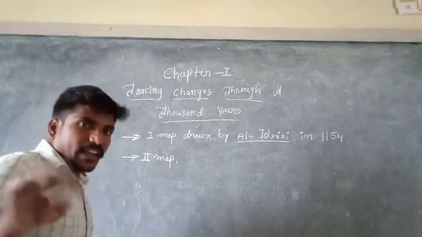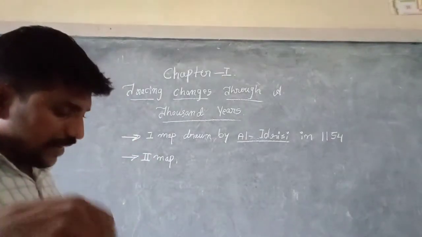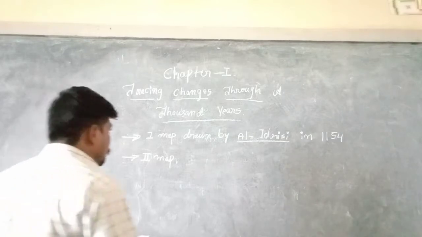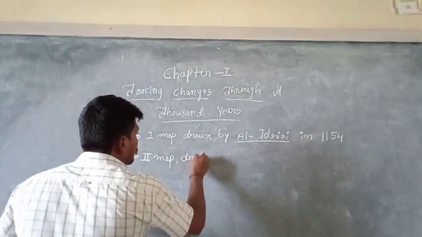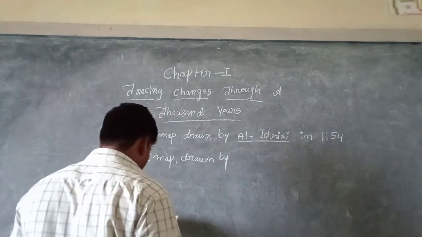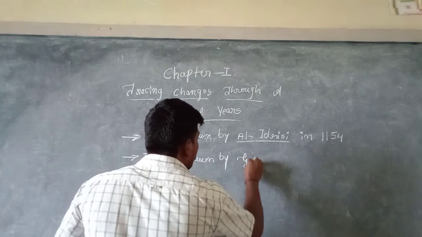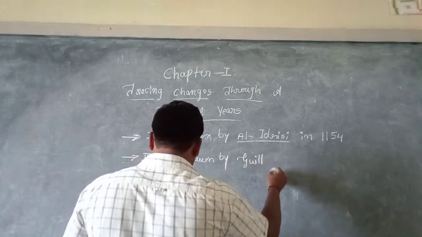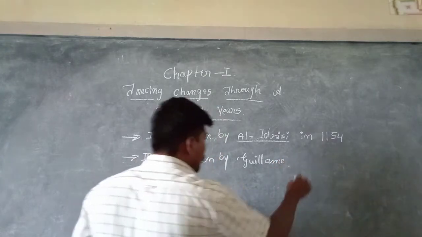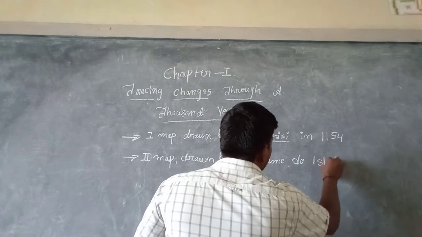The second map, whatever you have in your textbook, was drawn by Guillaume de Islay.